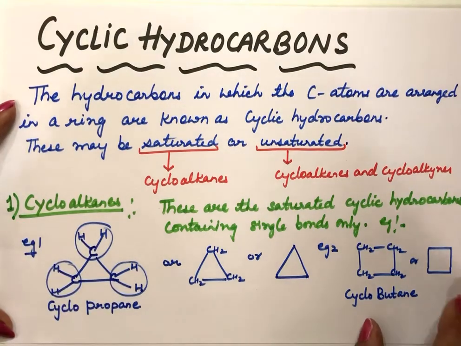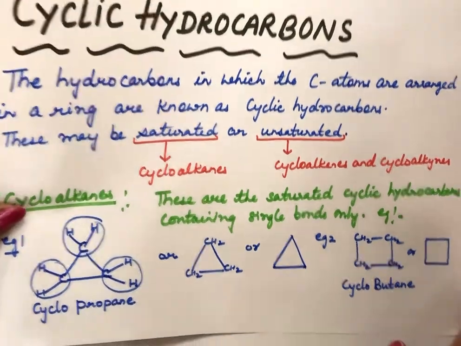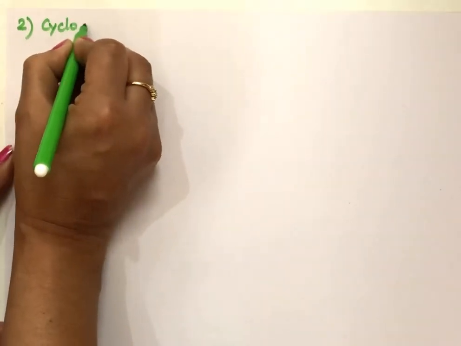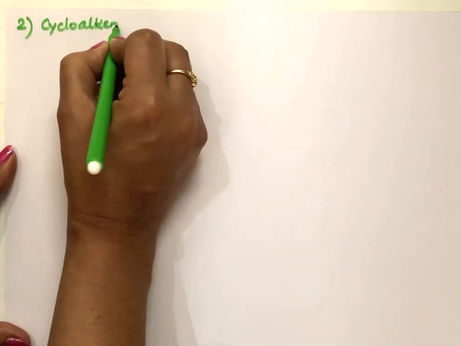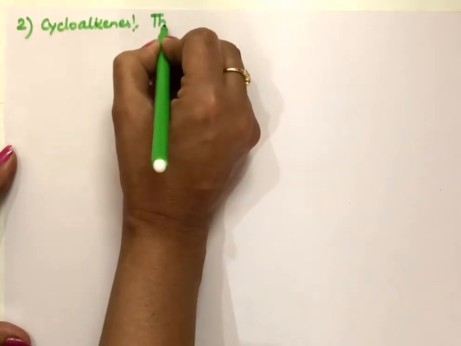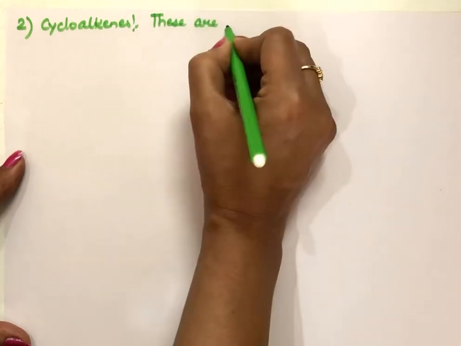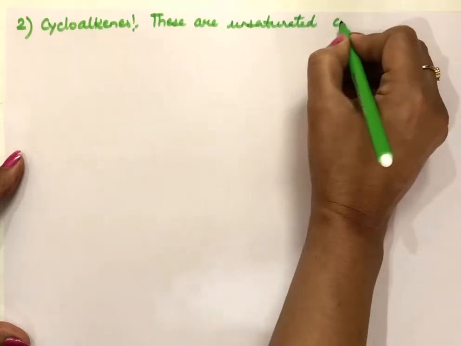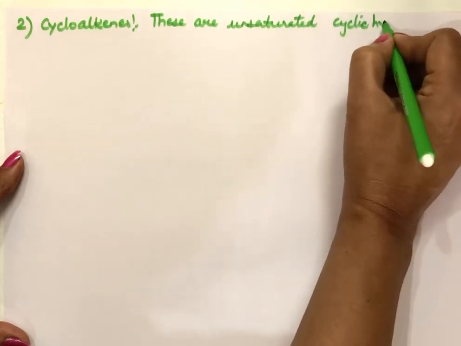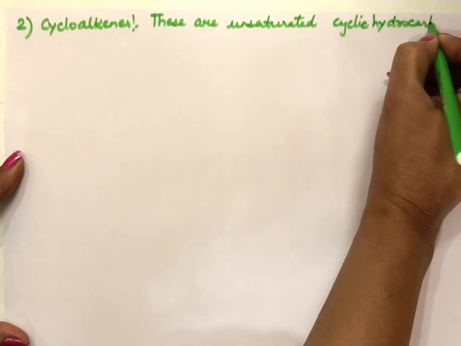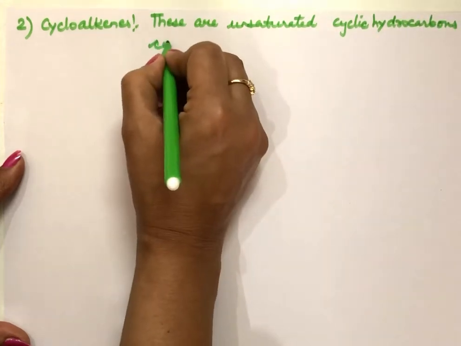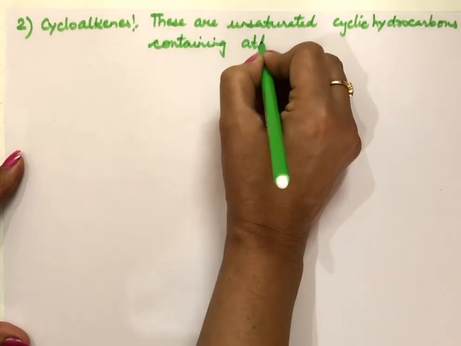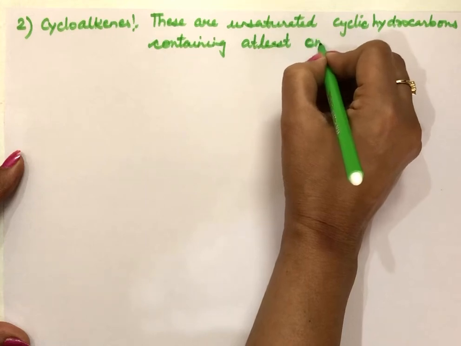After cycloalkanes, the next category is cycloalkenes. Number 2, cycloalkenes. Now these are unsaturated cyclic hydrocarbons containing at least one double bond.